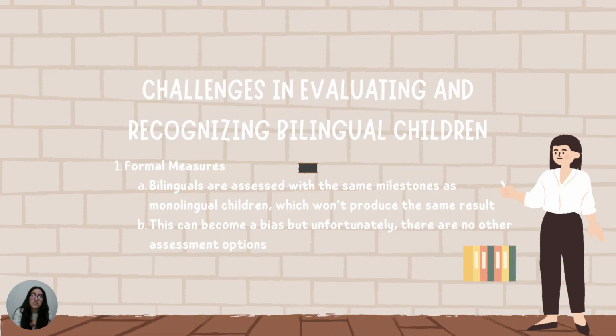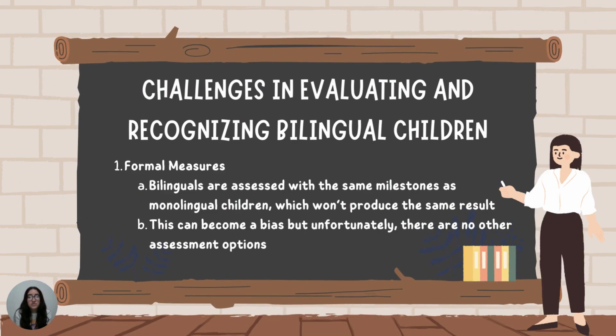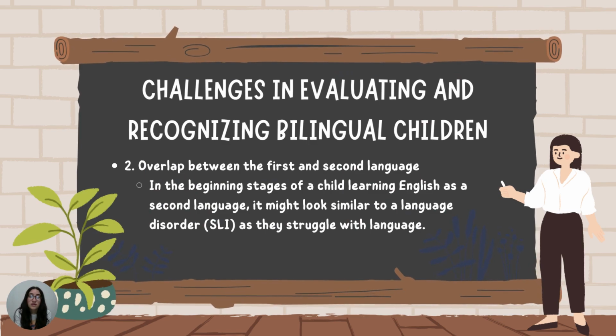Now, let's move on to problems that can come up during assessment and identification of bilingual children. One is formal measures. With formal measures, bilinguals are assessed with the same milestones as monolingual children. This can become a bias, but unfortunately there are no other assessment options.